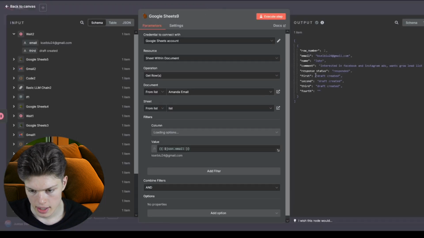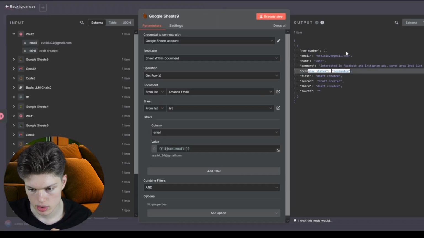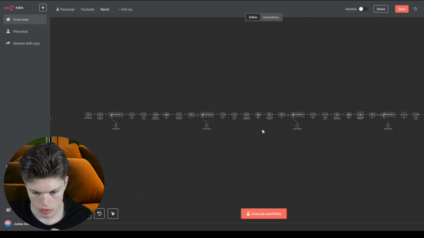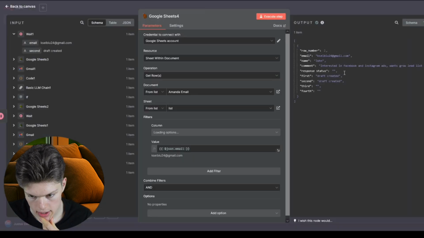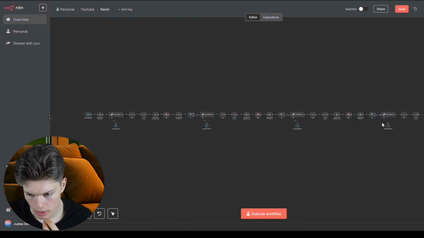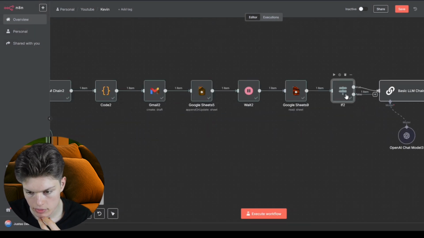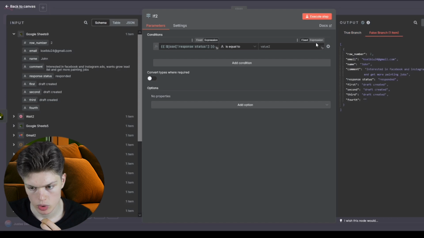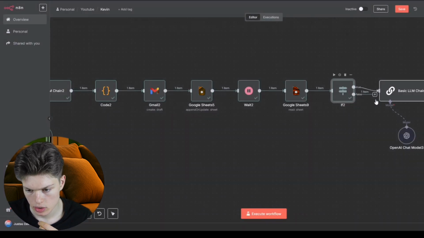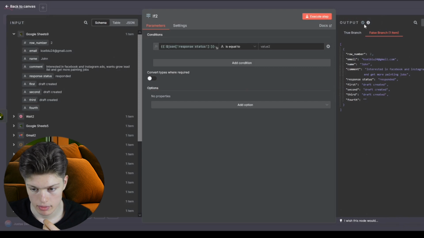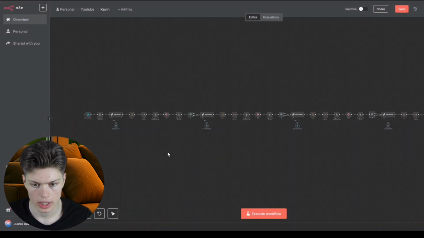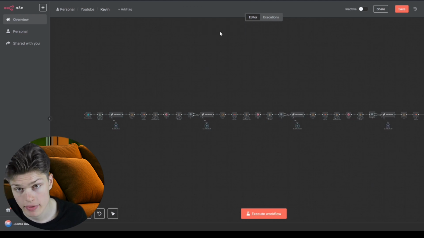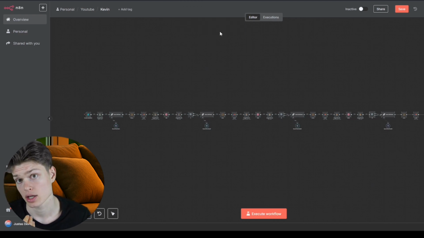So in this case, it has found that response status is responded, and if you look at the node before this, we can see that response status is empty, and that's why it went through. But if the response status is responded, we have this if node, which checks if it's true or false. So in this case, this wasn't empty, that means that's false, and it's not hooked into anything, and thus the workflow completes and stops. So again, this time it didn't work as intended, it created another draft, but that's only because emails are scheduled every 1 minute.